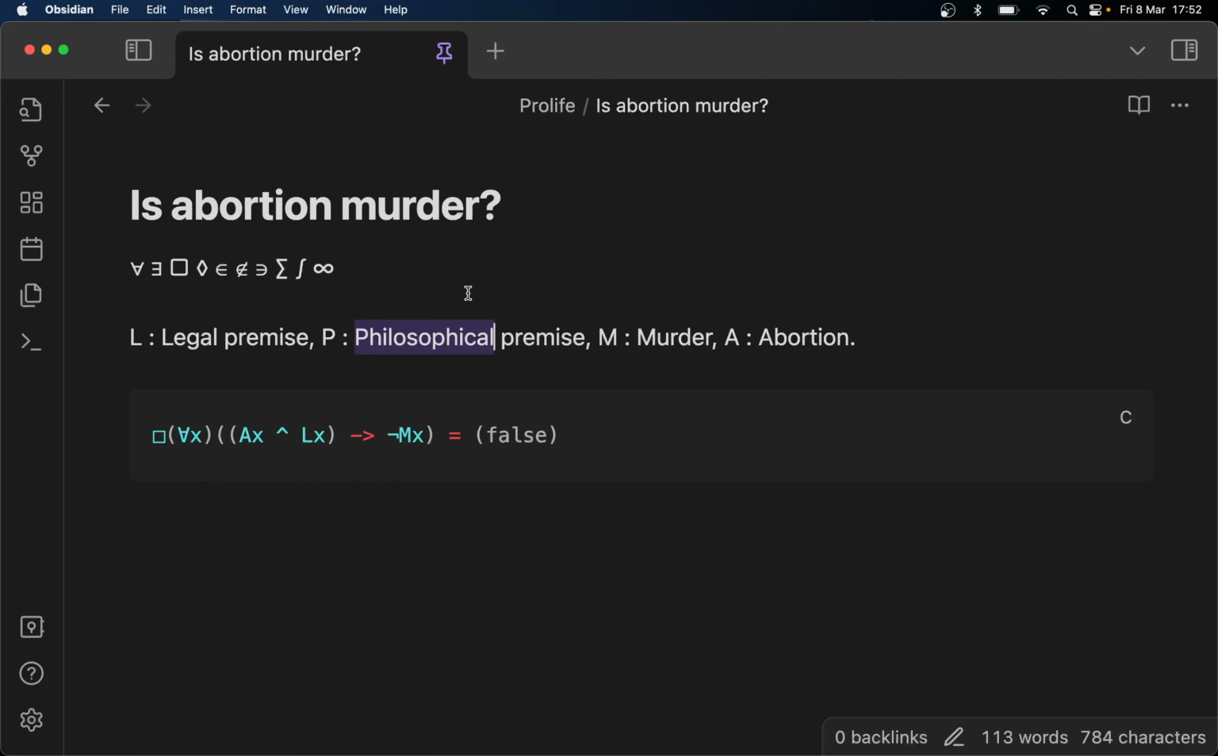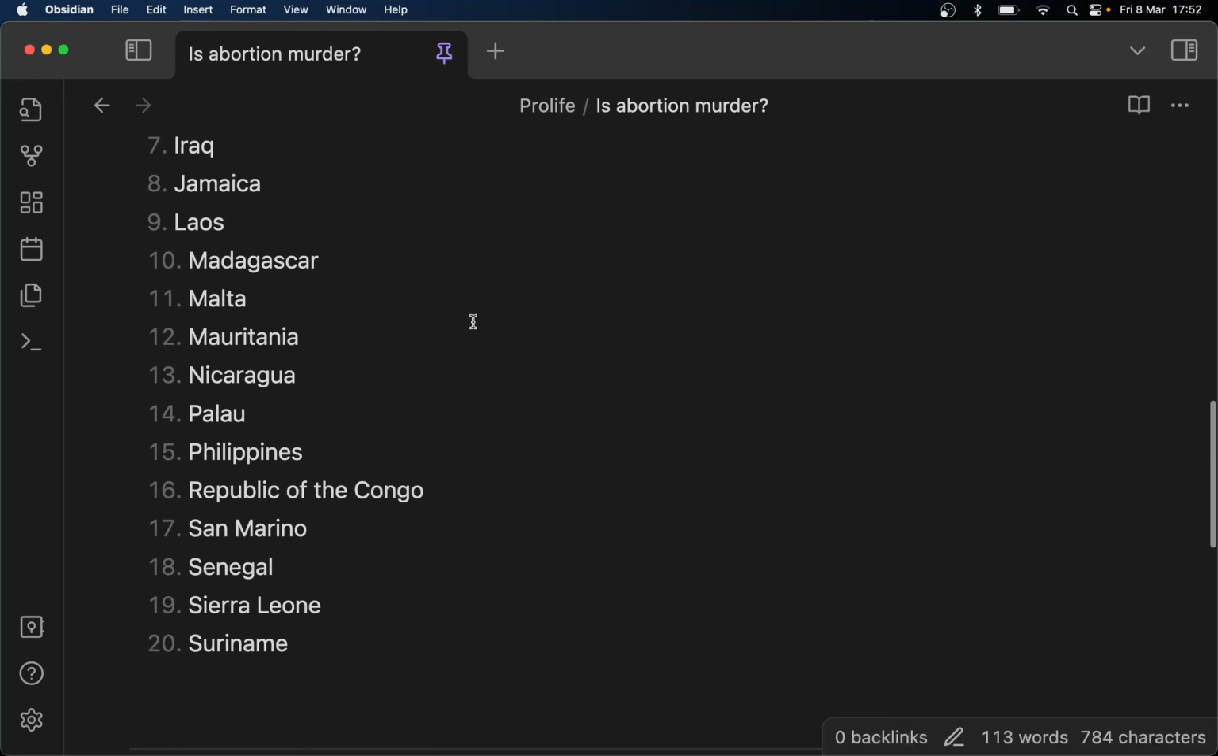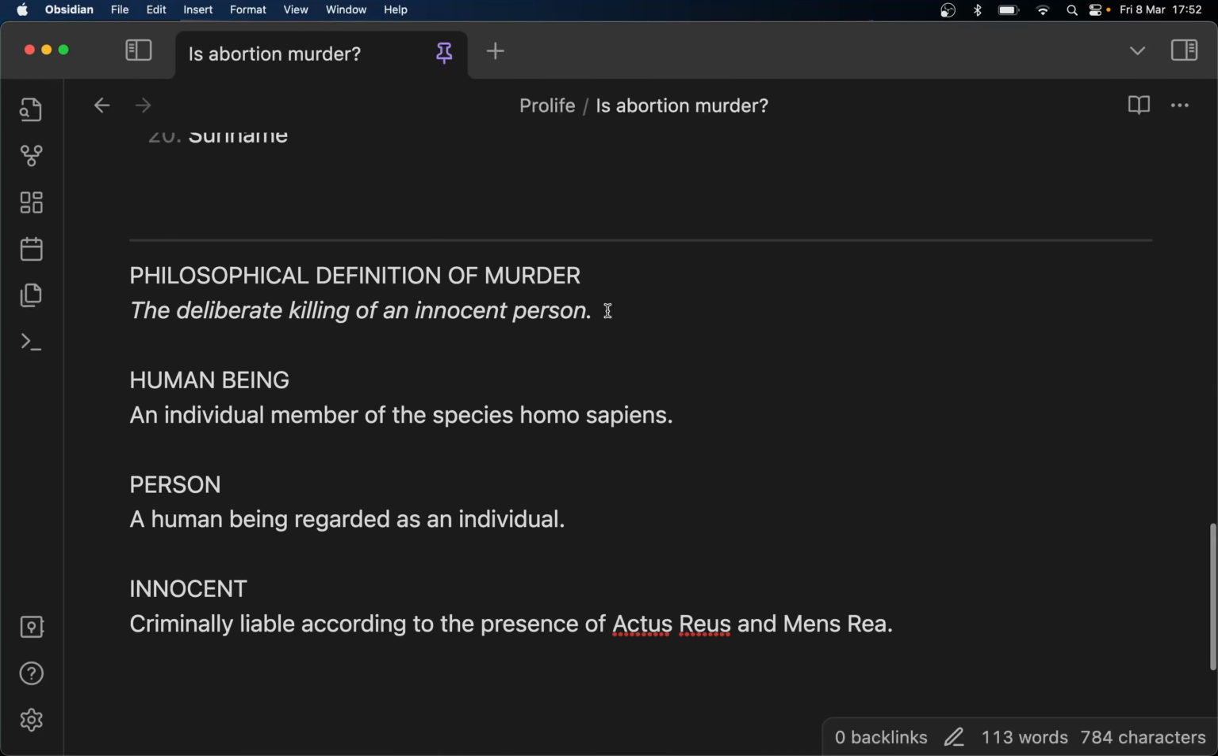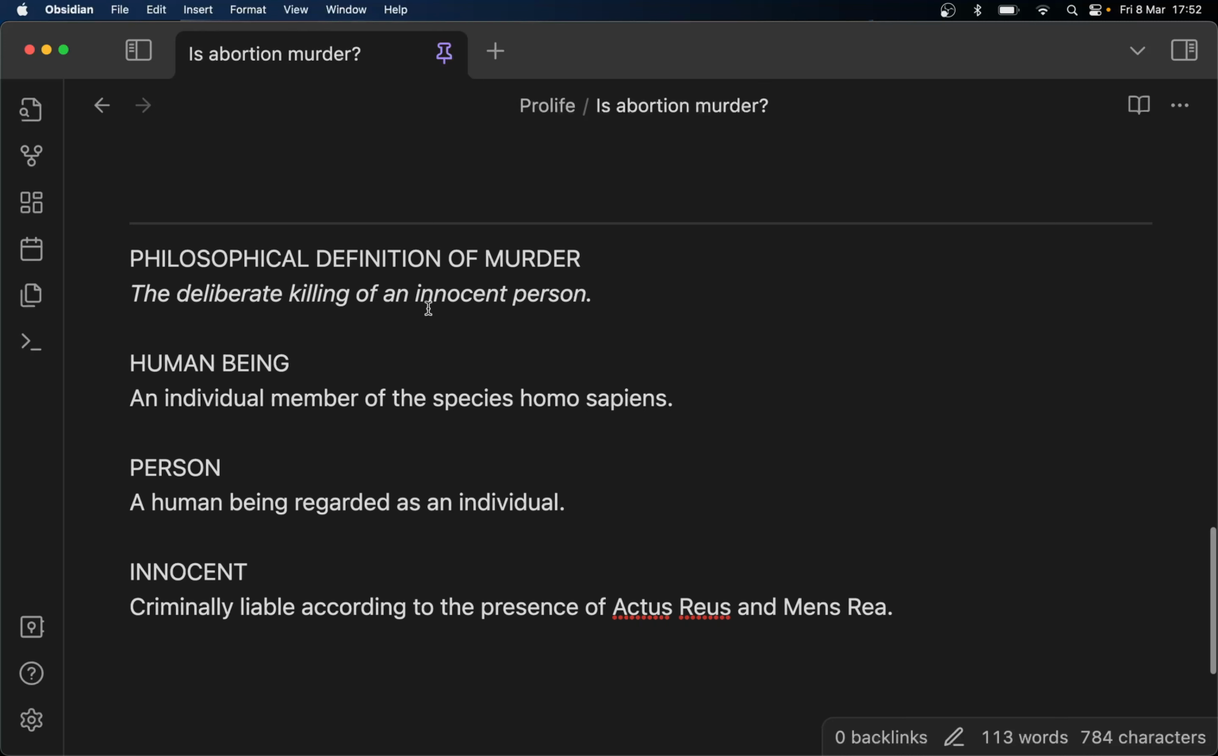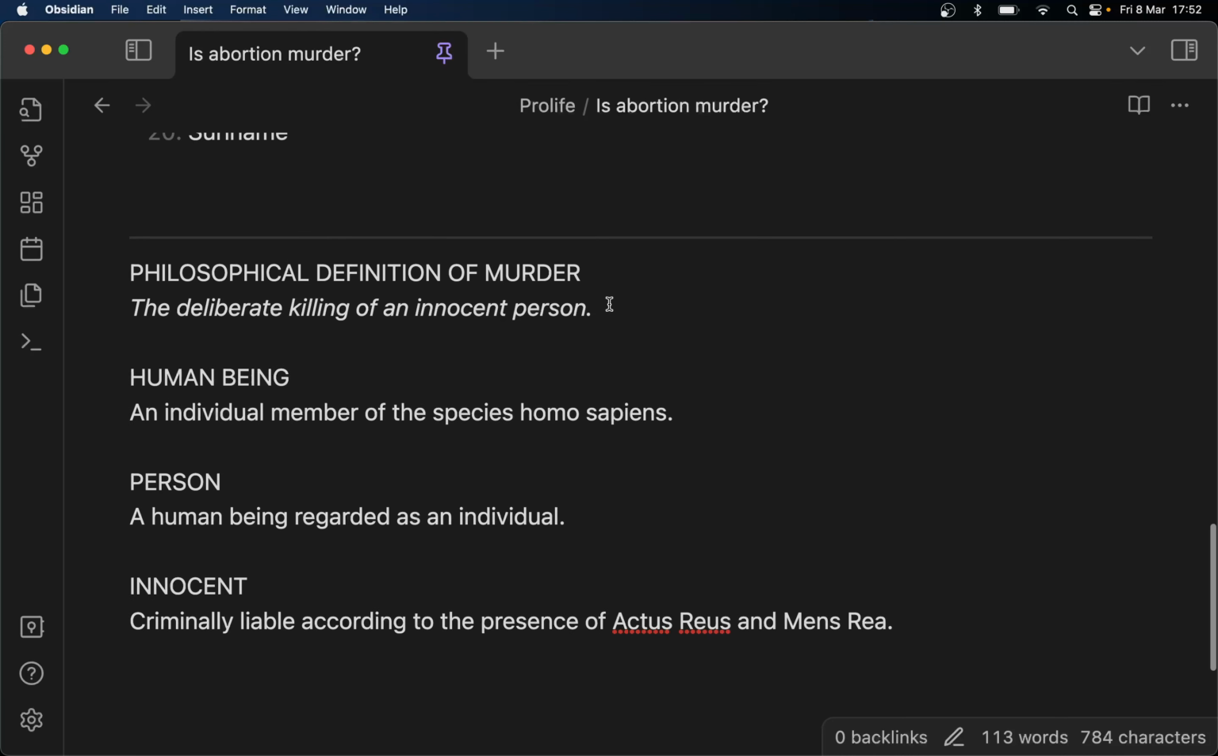So we need to start with some definitions of a philosophical premise. We're using the definition of murder. This is the nearest objective philosophical argument I could find that's pretty universal for the philosophical definition of murder, which is the deliberate killing of an innocent person. So in order to prove this definition in regards to abortion, we need to prove that the thing being killed, i.e. the fetus, the unborn, is innocent and is a person.